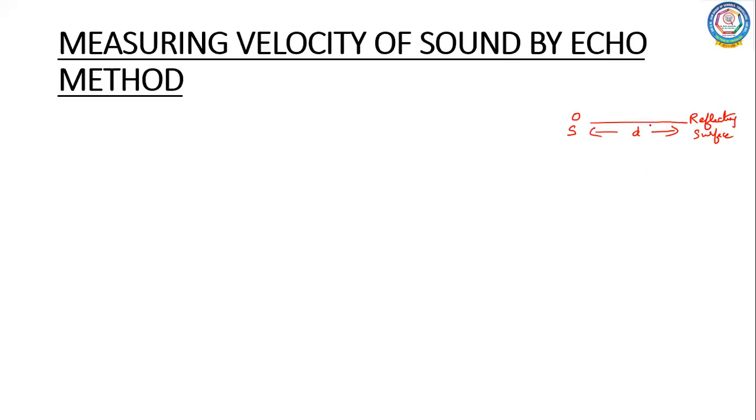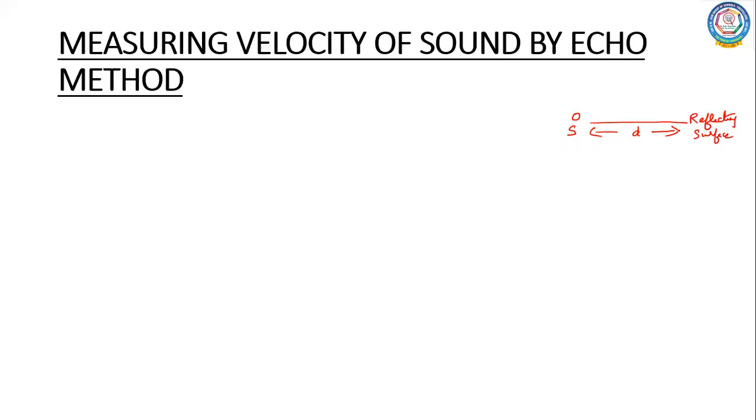Now the source will emit a sound pulse. As soon as the source emits the sound pulse, immediately switch on the stopwatch, and note the time interval from the instant at which the sound pulse is sent to when it is received.